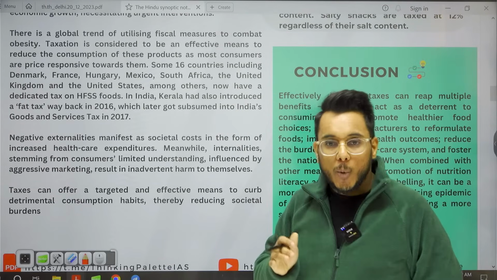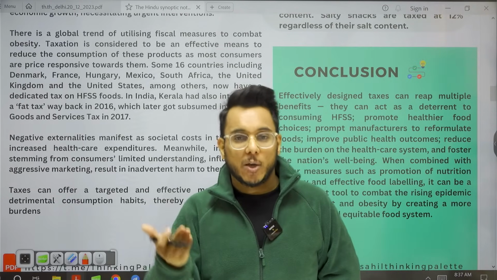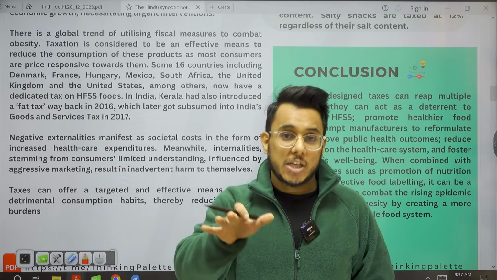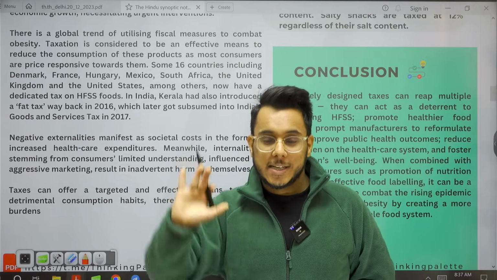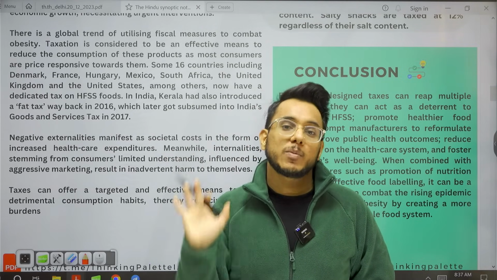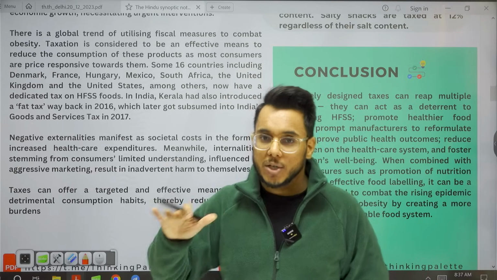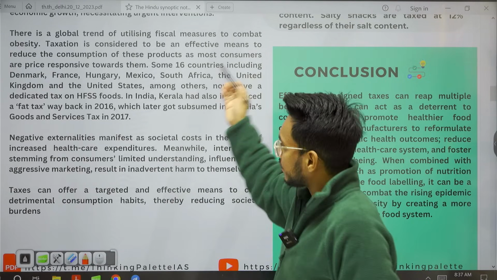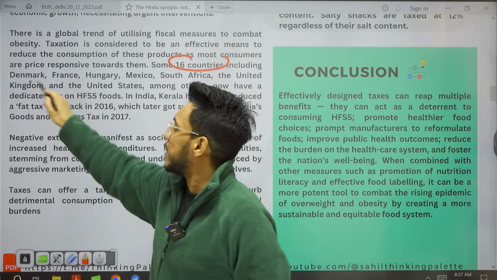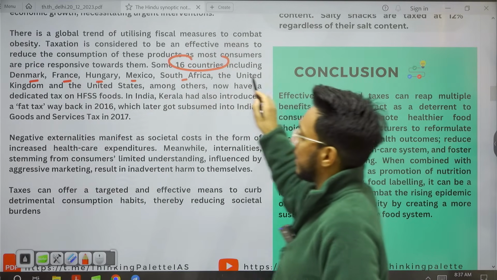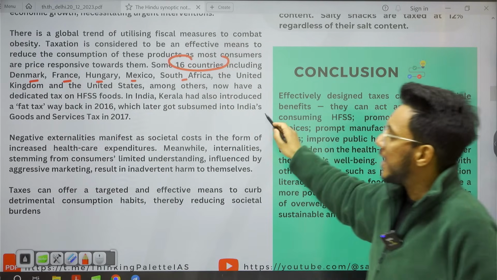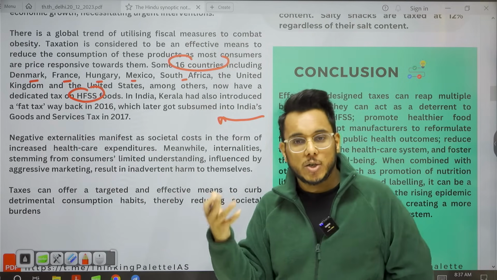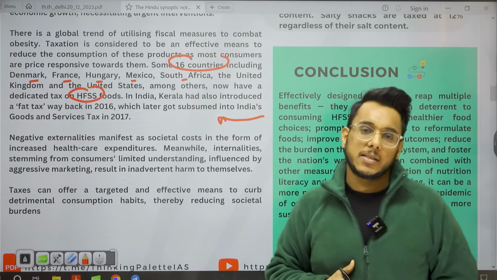Now, globally, guys, what has happened, how is this particular trend being dealt with? So countries have increased taxation on ultra processed foods so that consumers don't consume that much. To discourage the consumption, high taxation rates have been imposed. For example, 16 countries such as Denmark, France, Hungary, Mexico, South Africa, UK, US have imposed dedicated taxes on high fat, salt, sugar foods.